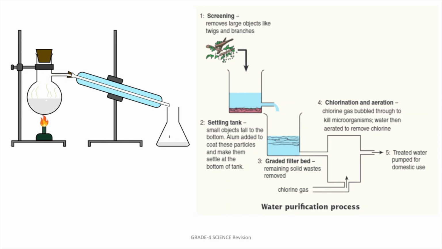First screening happens, then the settling tank, so all the particles will settle down, then the graded bed, so all the solid particles will be removed. Then they will add chlorine by the process of chlorination. When all the microorganisms are killed, they will remove the chlorine, which is known as aeration, and then pure water will reach our tap.